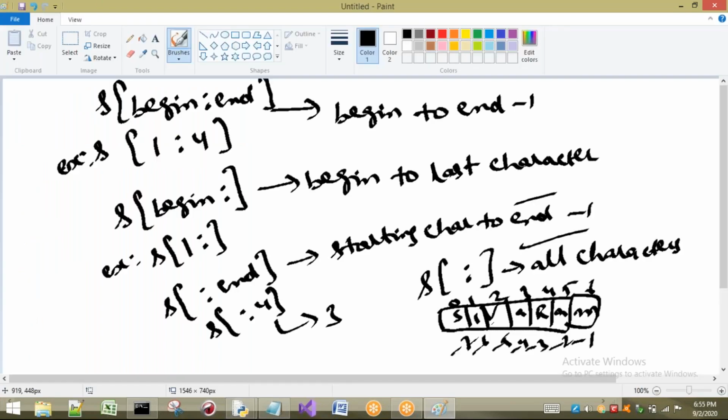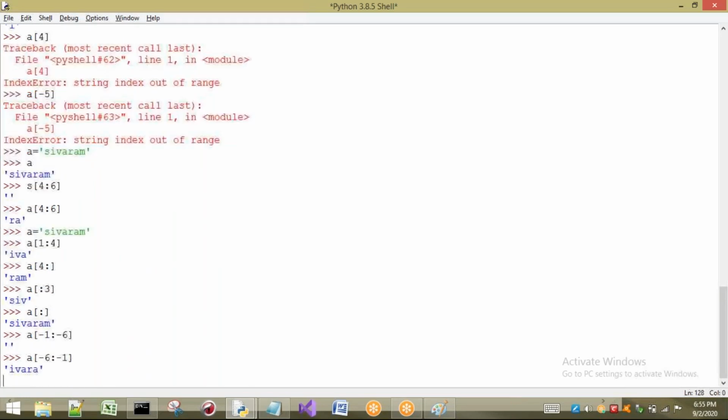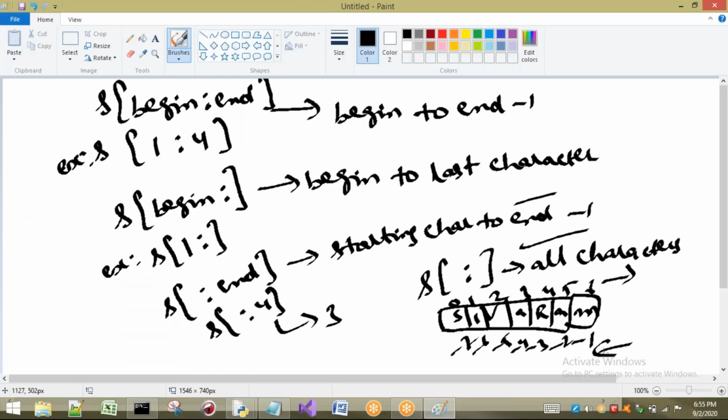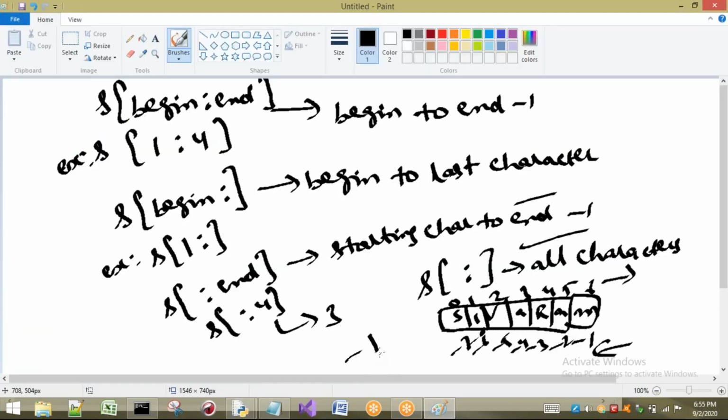The reason is the direction is different. The direction is from where to where? Right to left. This direction is different and that direction is different. So what do I have to take? I have to take the opposite, that is minus 6 to minus 1. Now what happens? Observe this one. Minus 6 to minus 1 means, minus 6 is I, and the last value is minus 1, which means up to minus 2. So minus 2 means up to A only.